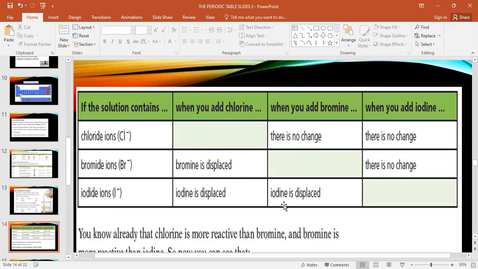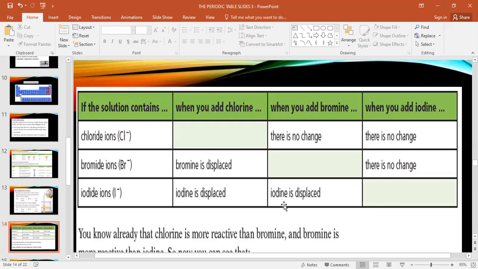Do they change or not? They can change. The more reactive one entering the less reactive one, yes, they change. But less reactive cannot change more reactive. Like this, here Br is less than Cl, so it cannot change. So what will you write here? No reaction. I mean, if you add the chloride to bromine, it will not change. But if you add the chlorine to the bromine, yes, there is a change.